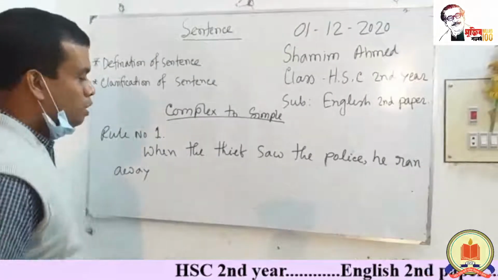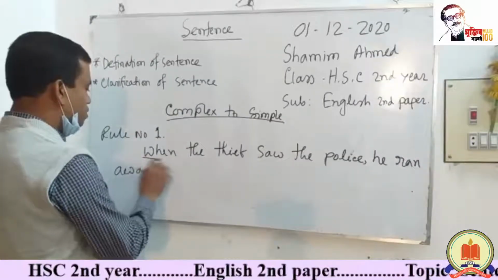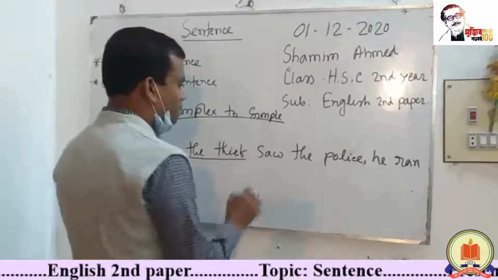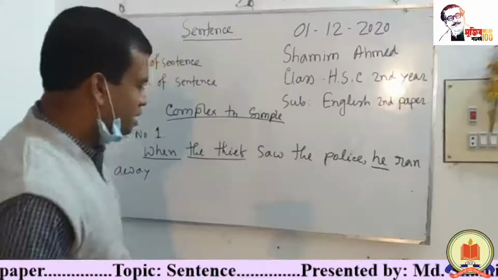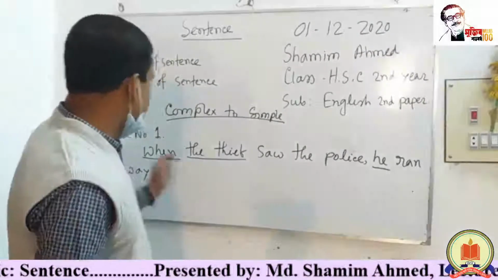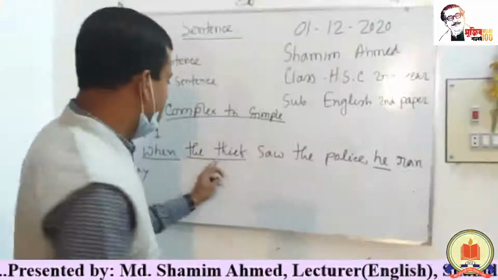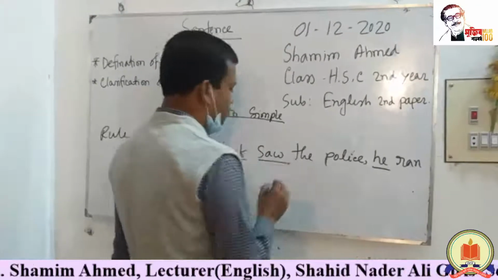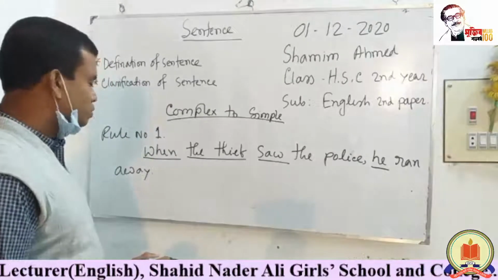Firstly, we analyze the sentence. The first sentence begins with when, and the subject of the first sentence is the thief, and the subject of the second sentence is he. That means the subject of both sentences is the same. And if the sentence begins with since, as, or when, and the subject of both sentences is the same, and the first sentence bears the verb, how can we change the complex sentence into simple?